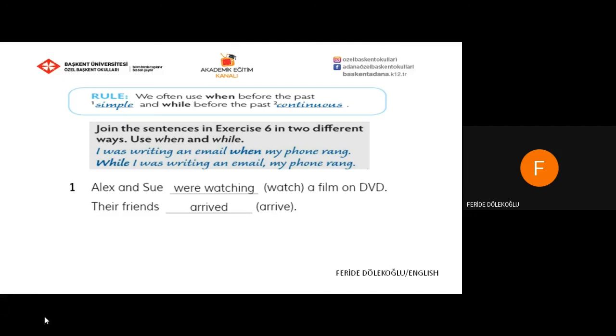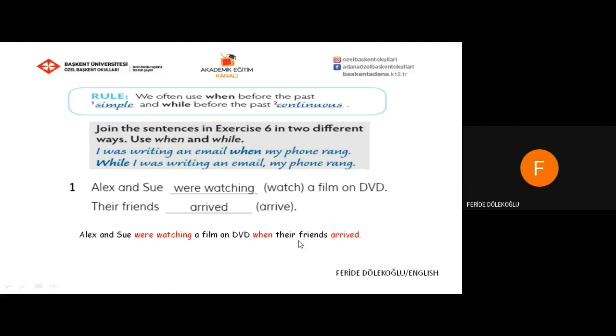Now we will combine these sentences by using when and while. Alex and Sue were watching a film on DVD. Their friends arrived. If we combine them, Alex and Sue were watching a film on DVD when their friends arrived.